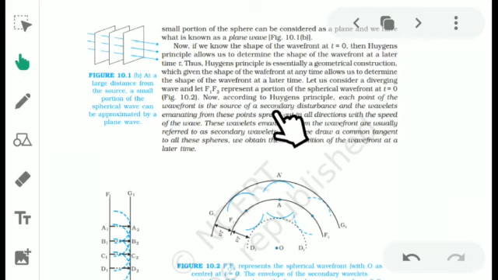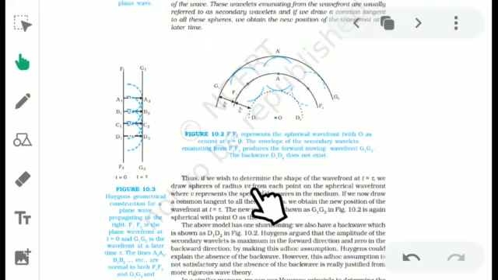Now according to Huygens principle, each point of the wavefront is the source of secondary disturbance, and wavelets originating from these points spread out in all directions with the speed of the wave. These wavelets originating from the wavefront are usually referred to as secondary wavelets, and if we draw a common tangent to all these spheres, we obtain the new position of the wavefront at a later time.